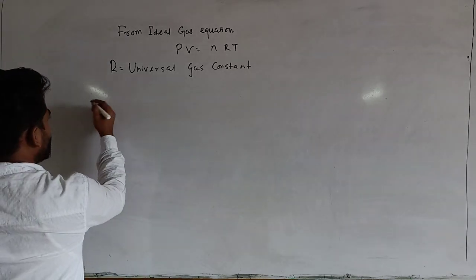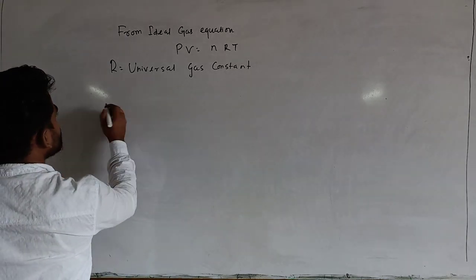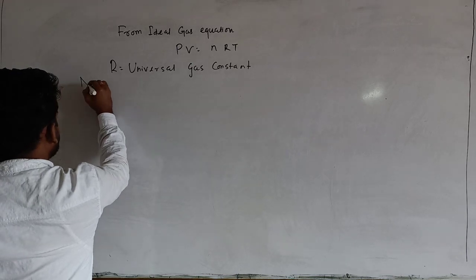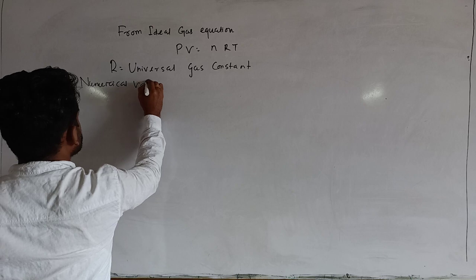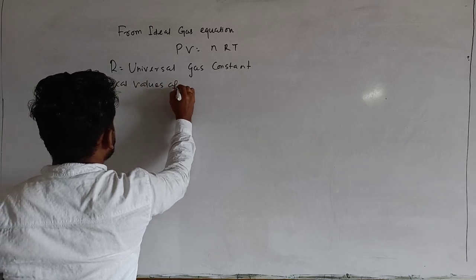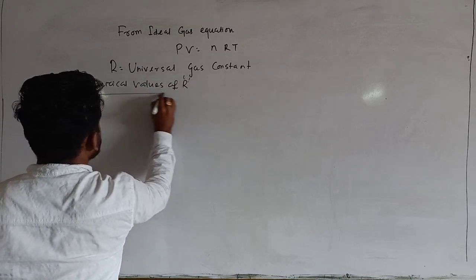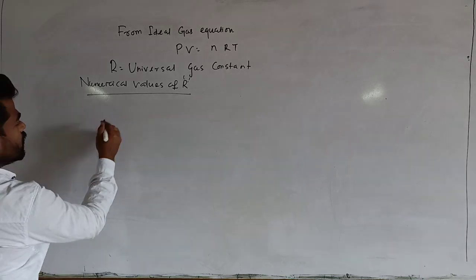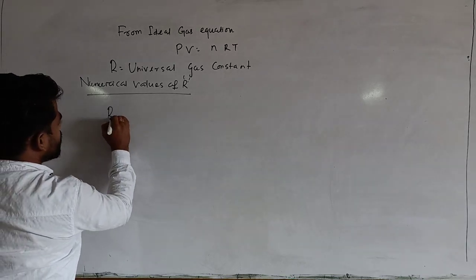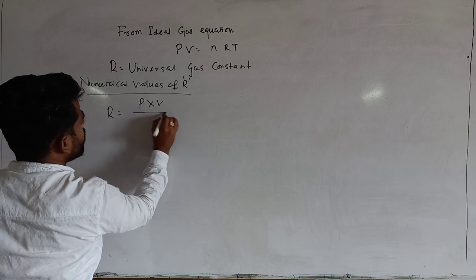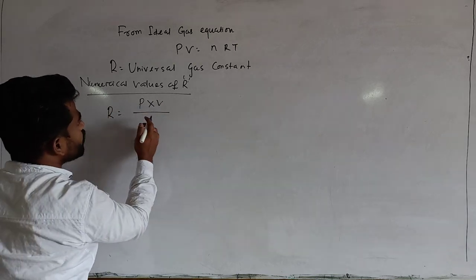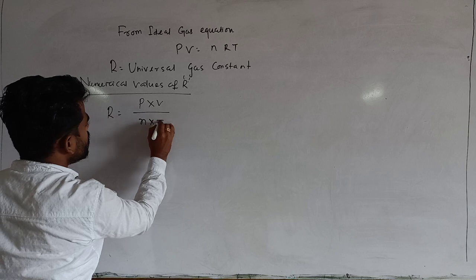So the first thing I need to discuss here is the numerical values of R, the universal gas constant. How can you predict it from PV = nRT? R = PV/nT.